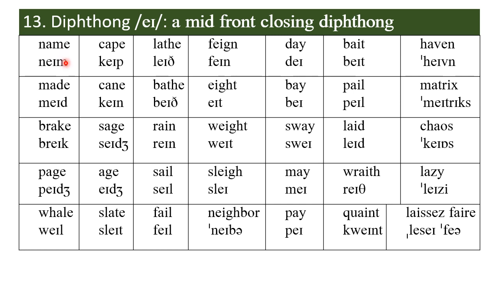And you see it once again in this column: name, made, break, page, whale, cape, cane, sage, age, slate, lathe, bathe, rain, sail, fail, feign, eight, wait, slay, neighbor, day, bay, sway, may, pay, bait, pale, lathe, wraith, quaint, haven, matrix.